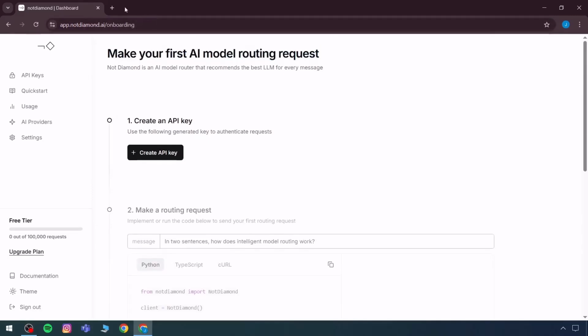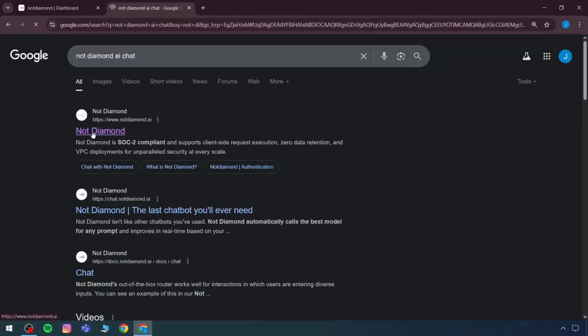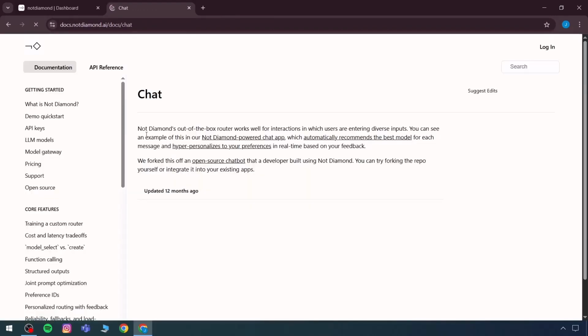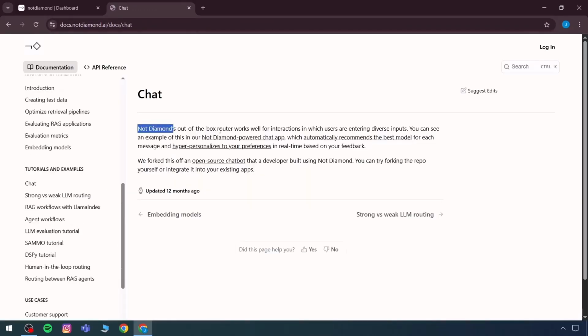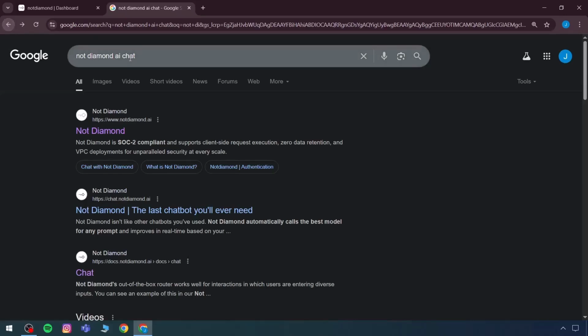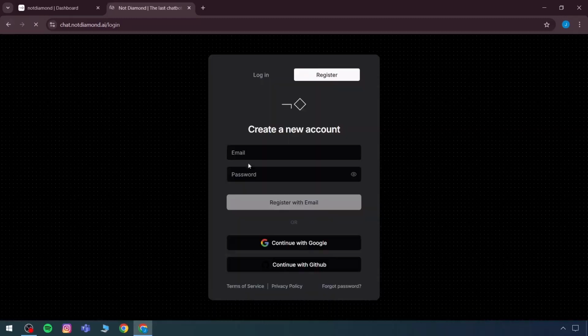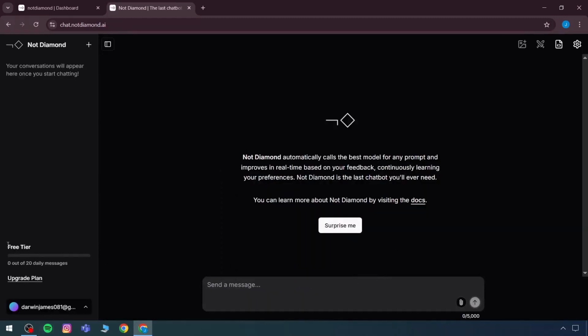If we want to use the chat option, then we have the AI chat option of Not Diamond, which we can use. Here you can see that we have a chat option directly. Not Diamond's out-of-the-box router works with diverse inputs, and if we want the chat option to look like a simple chat, it can directly provide it. Just log in again, and once logged into the account, you can see that there is a free trial available. There are 20 daily messages.